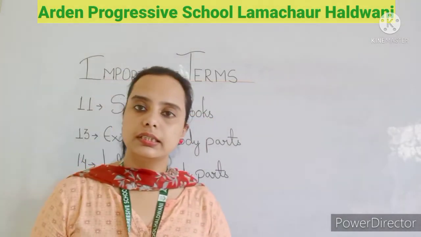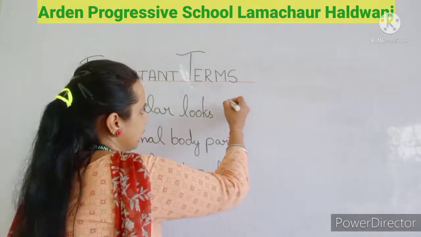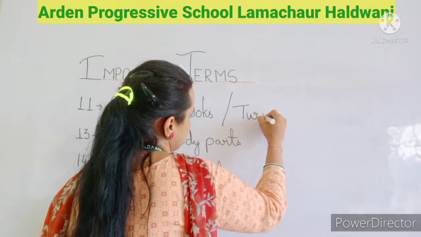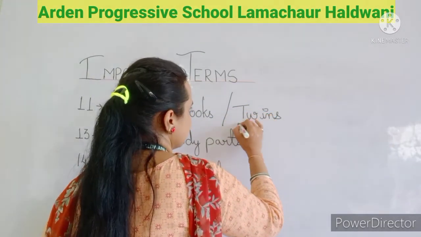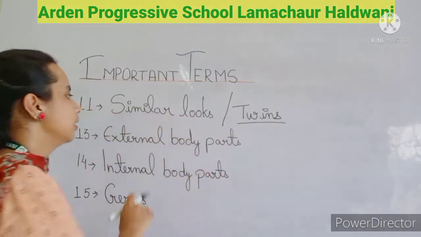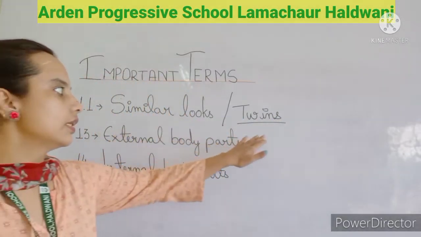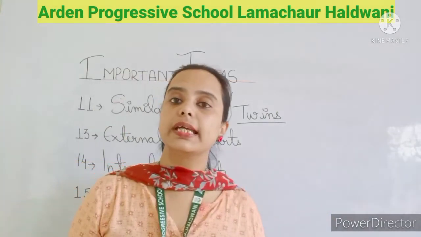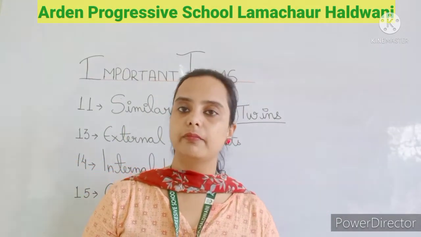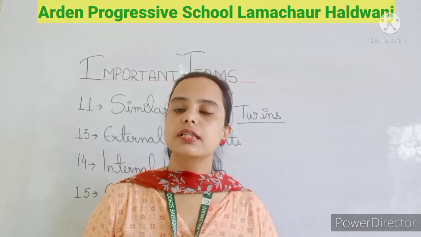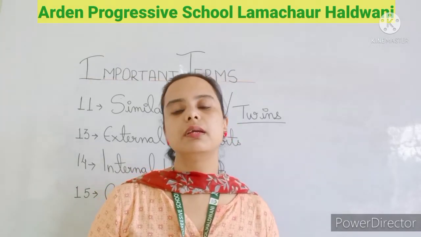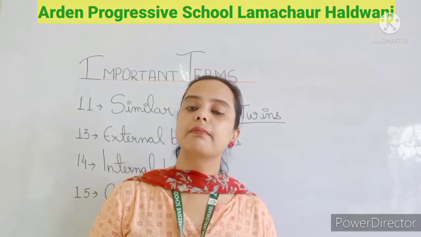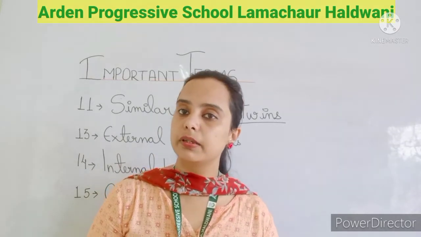Another term is twins. There is a difference between similar looks and twins. Twins are those who look exactly the same, two or three persons who resemble each other like a carbon copy.